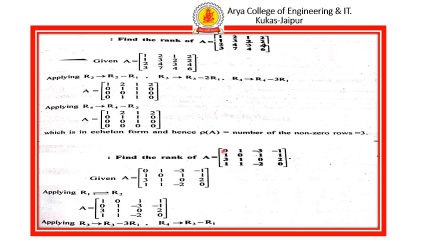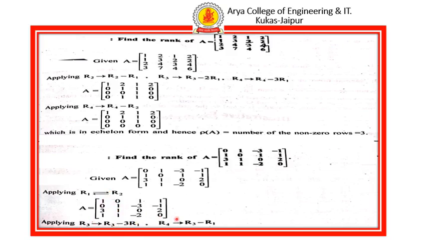In the echelon form, we apply the row transformations to convert it into the upper triangular matrix, but here we see that the first element is 0, the first diagonal element is 0. So first we convert it into a non-zero entry by interchanging the two rows R1 and R2. Now the first diagonal entry is non-zero. Now applying the row transformations to convert it into the upper triangular matrix.